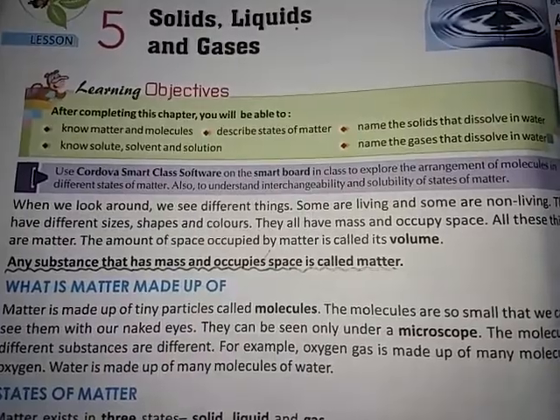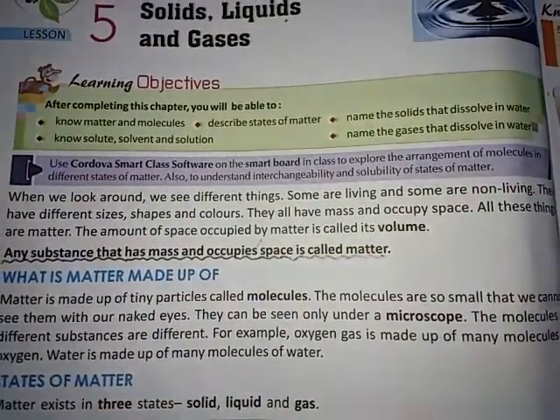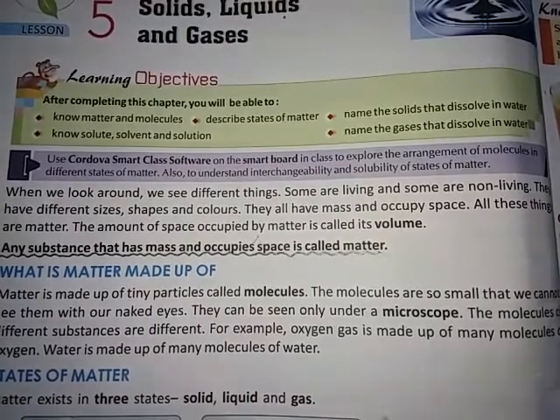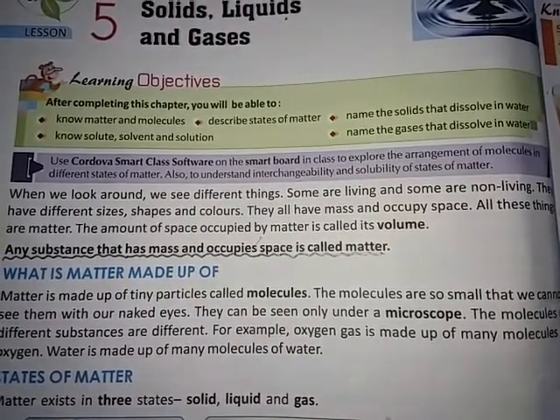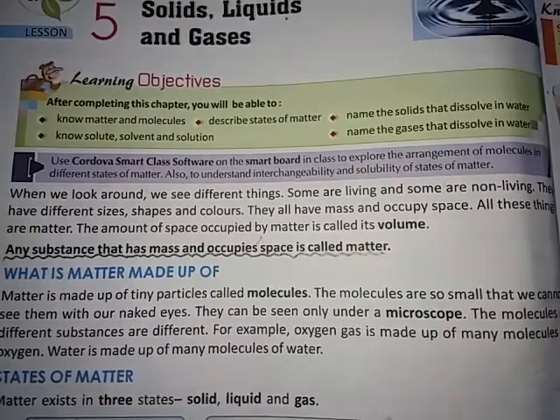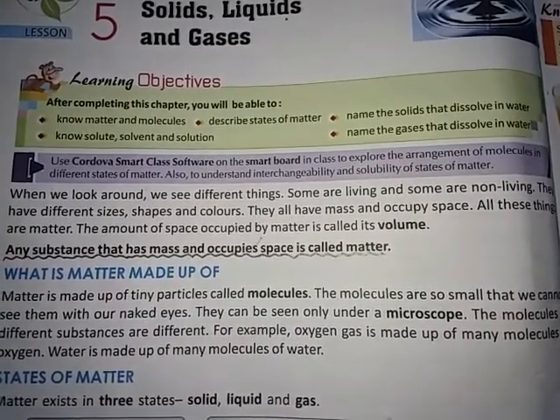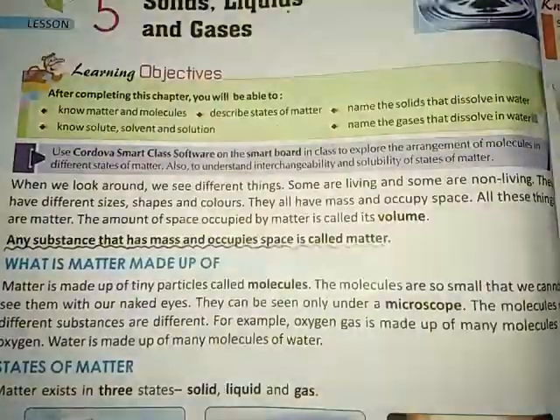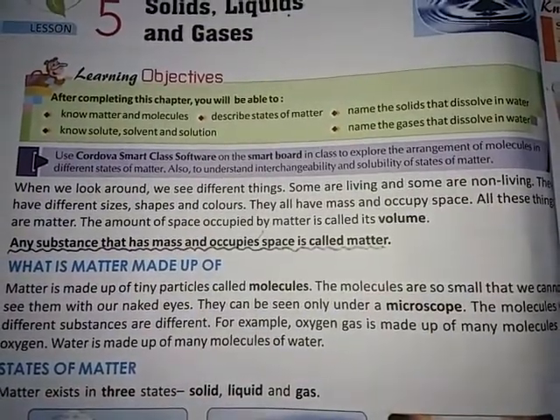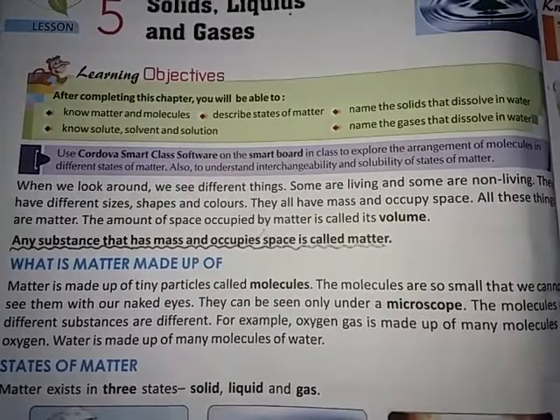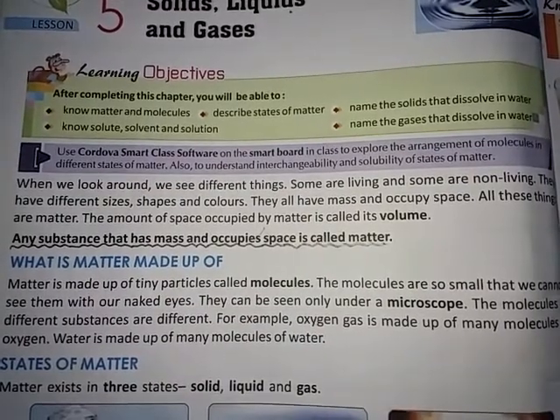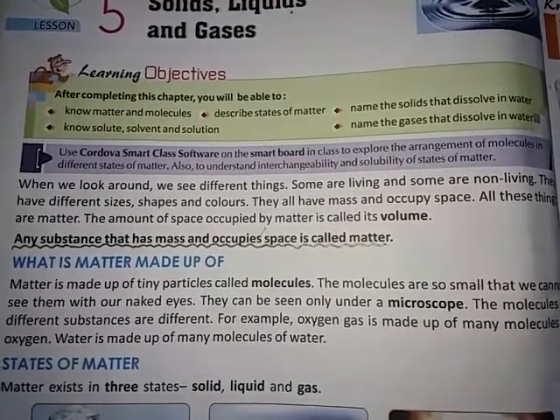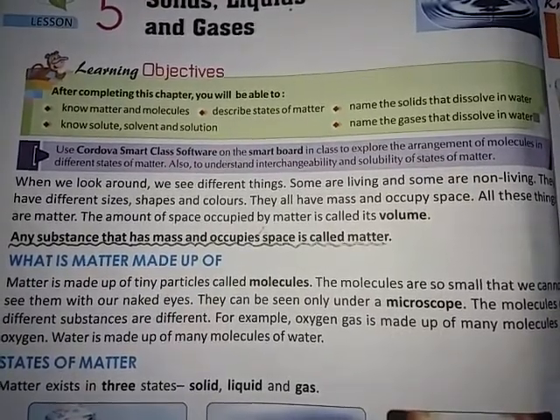So dear students, we can see nearby many different things. Some are living things, some are non-living things. They all have different shapes, sizes and colors, and they all have mass and occupy space. All these things are matter. The amount of space occupied by that matter is called its volume. And any substance that has mass and occupies space is called matter.